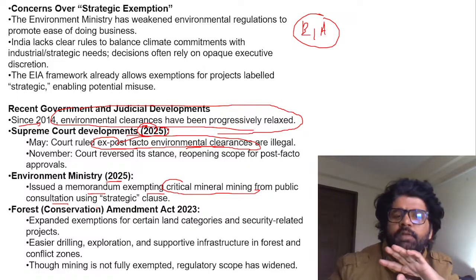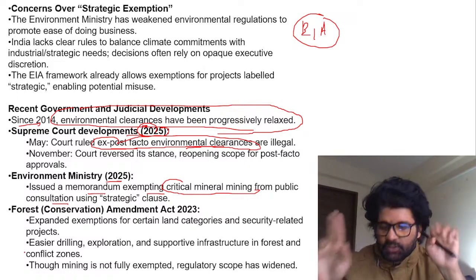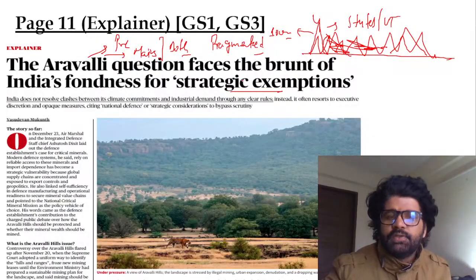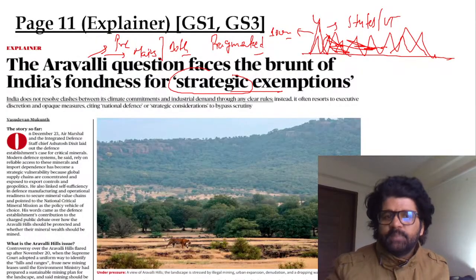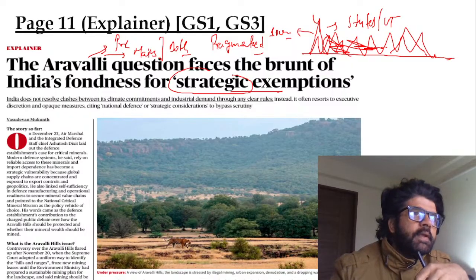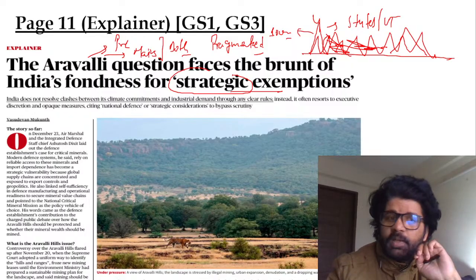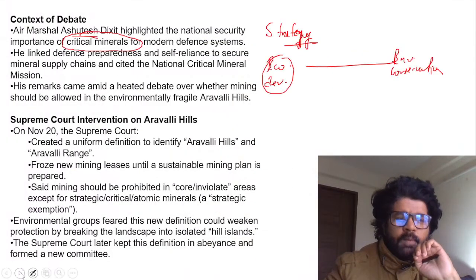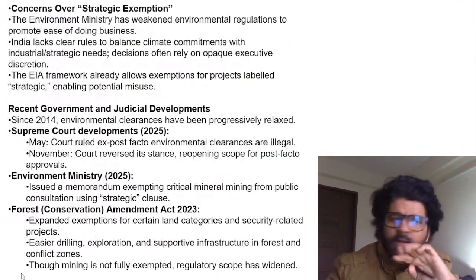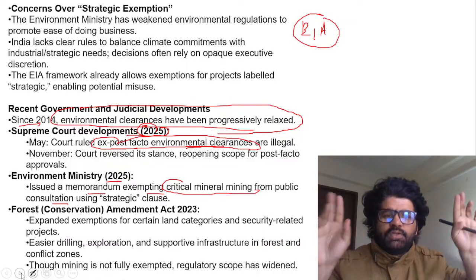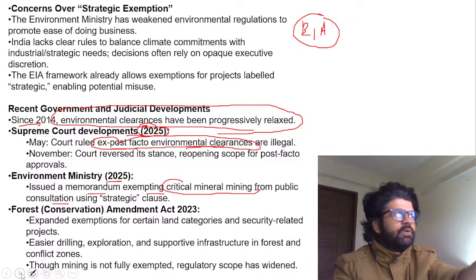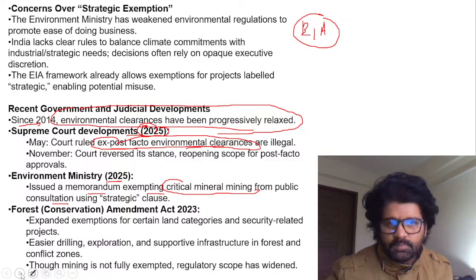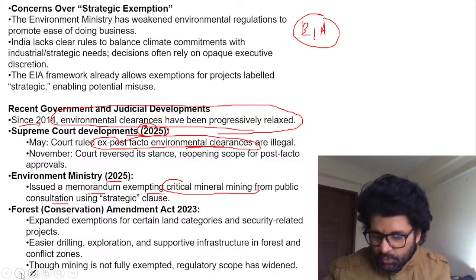They can do whatever they want because it is strategic in nature. So this article is saying that this word is used a lot. Maybe sometimes it is used in the proper way, and strategic exemption should be given. But to use it anywhere and everywhere, to bypass environmental regulations, to undermine the environment, it's not good. You cannot keep on using the strategic clause to exempt and to bypass talking with local people, and this is in a way undermining democracy to a certain extent.